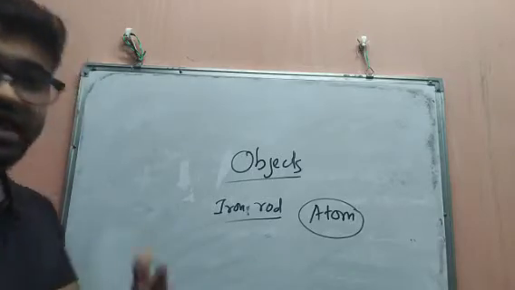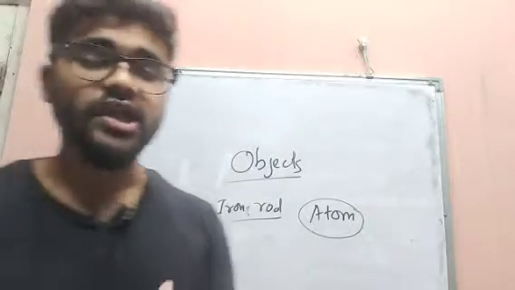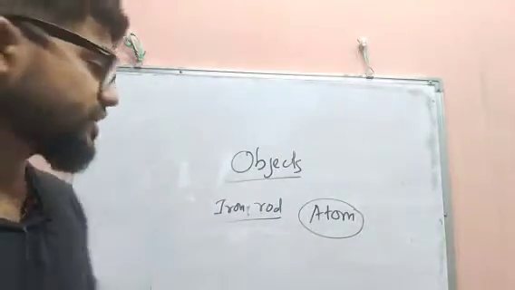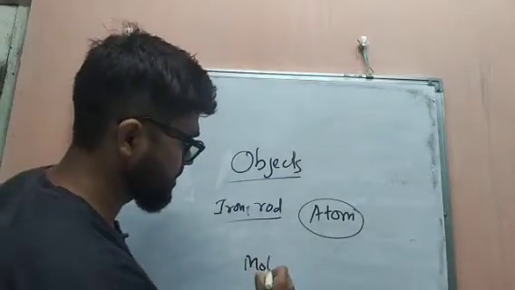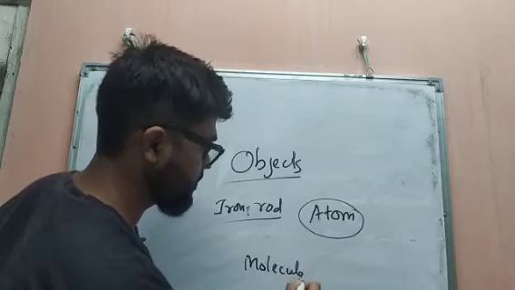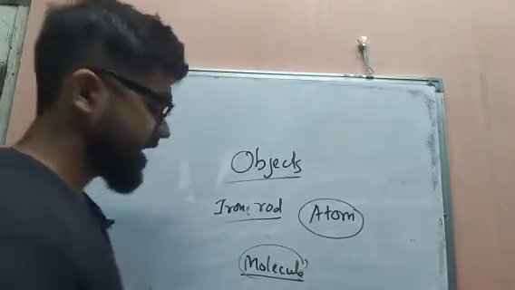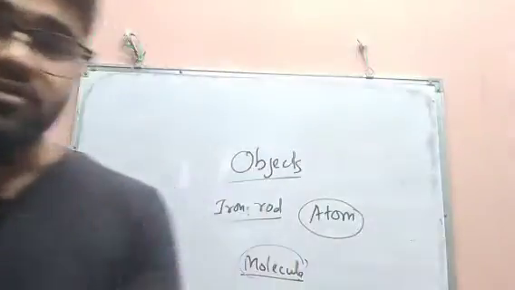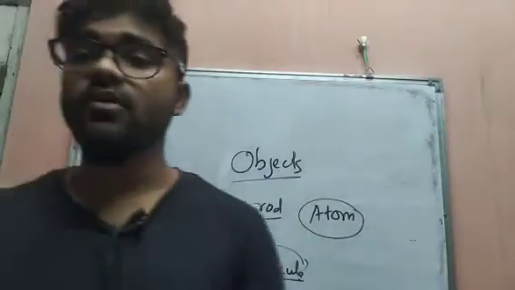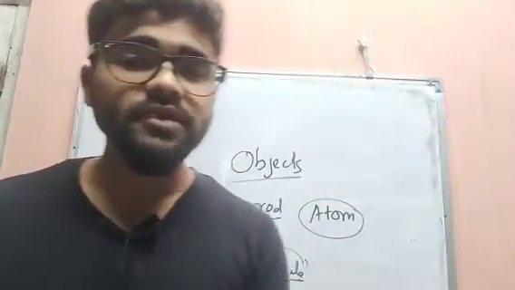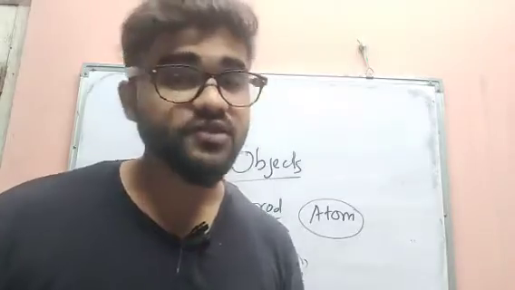When atoms are combined, we get a molecule. So an atom is the singular form, and when atoms are combined, we get molecules. Now the same atoms can be combined, and different atoms can also be combined.